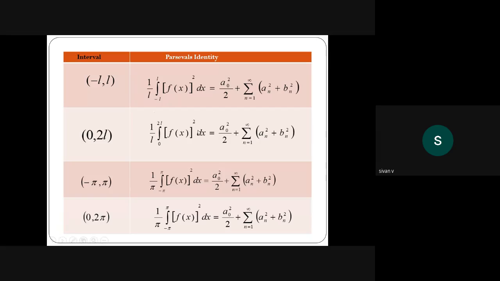Remember that its application is to find the convergence of the Fourier series. Convergence means an infinite series goes to a limit and converges. Converge means it reaches a limit point. To find that limit point, we are using the Parseval's identity.